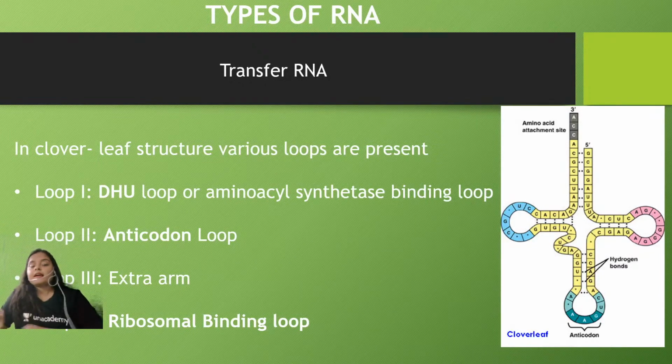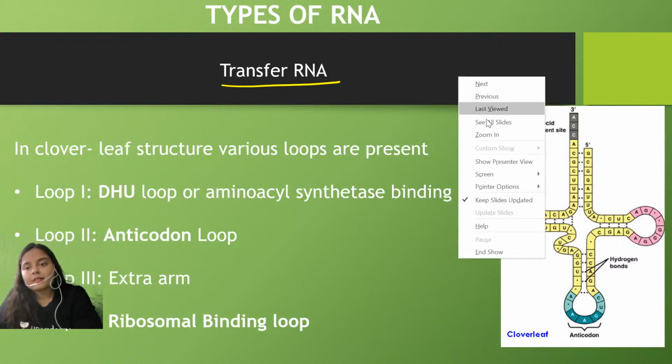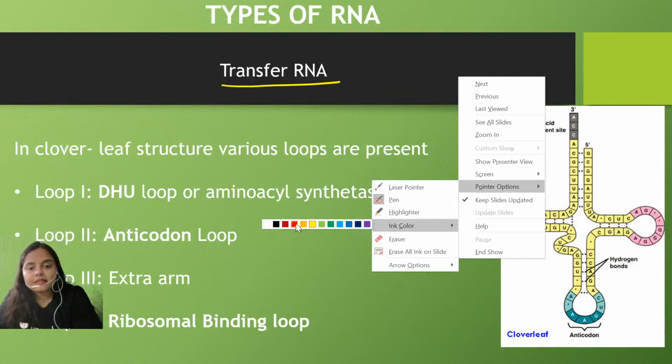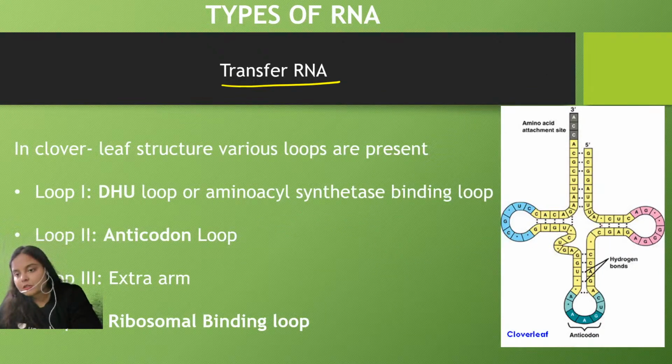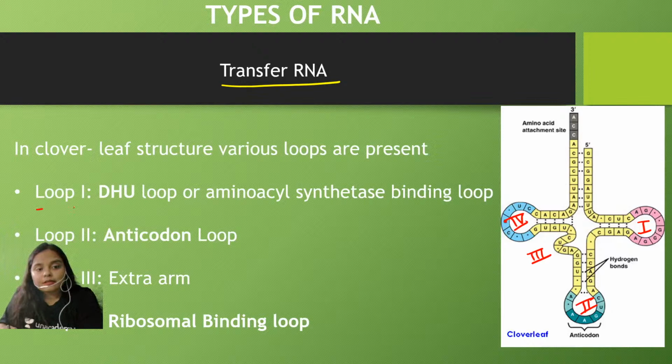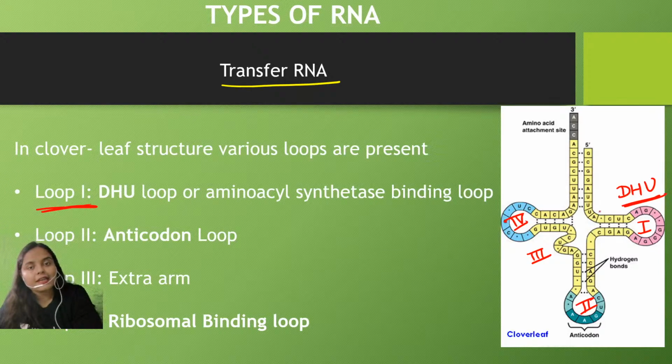According to the cloverleaf model, the 2D model of the tRNA, the tRNA molecule has certain loop-like regions. You can see these loop-like regions. They are present because in these places unusual nitrogen bases are present. There are a total of 4 loops: first, second, third, and fourth. Loop 1 is known as the DHU loop, and DHU stands for dihydroxyuridine. I told you dihydroxyuridine is an unusual nitrogen base.